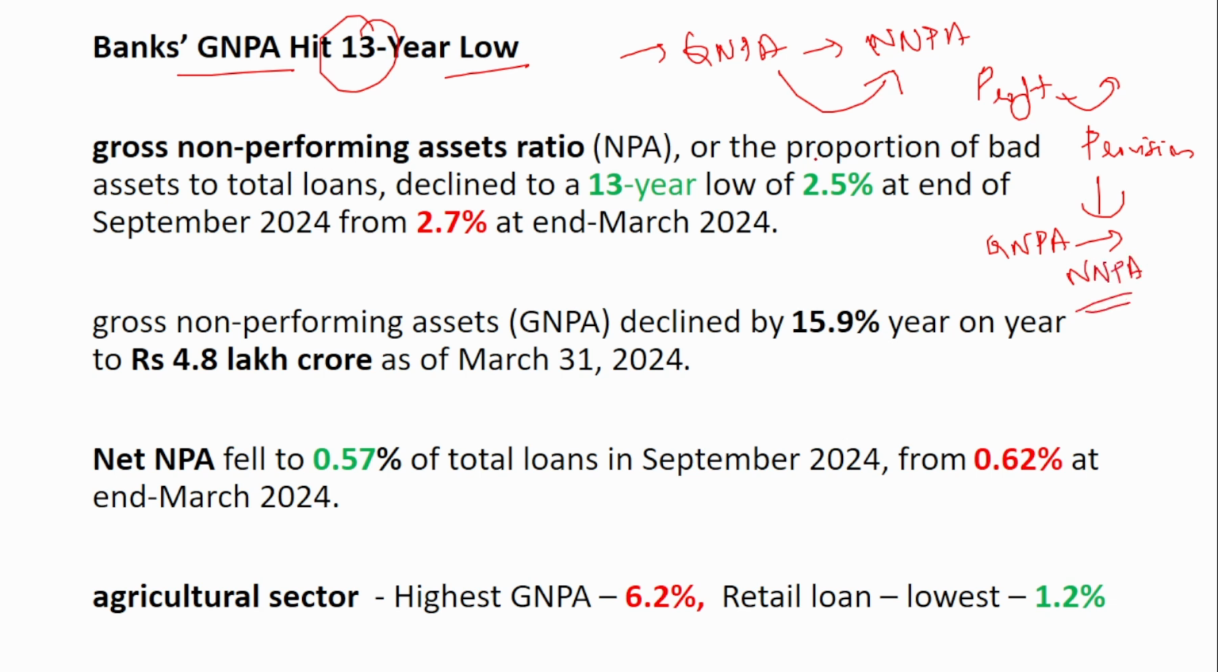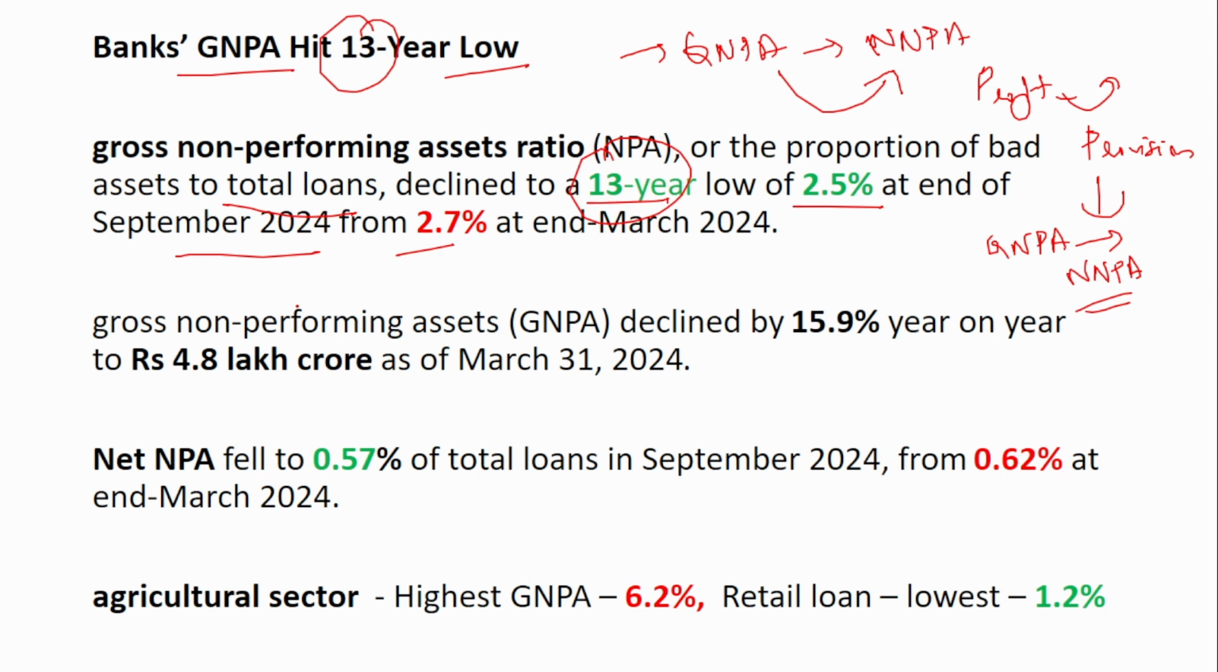The gross NPA, or the proportion of bad asset loans to total loans, declined to a 13-year low of 2.5% at the end of September 2024 from 2.7% at the end of March 2024. So this is a very good news. It has declined to a 13-year low and now it is 2.5% as on September 2024.